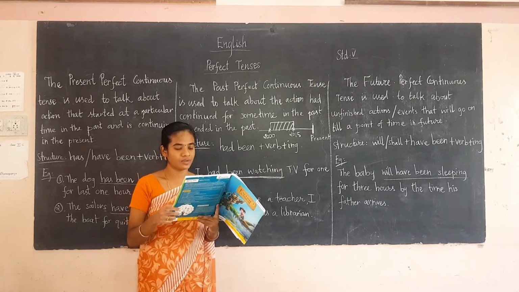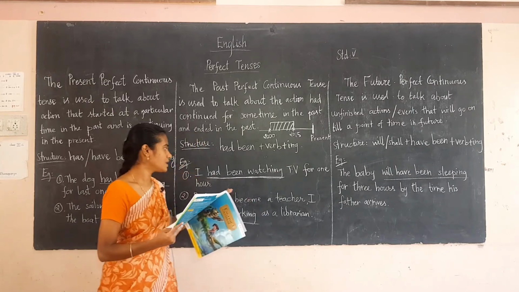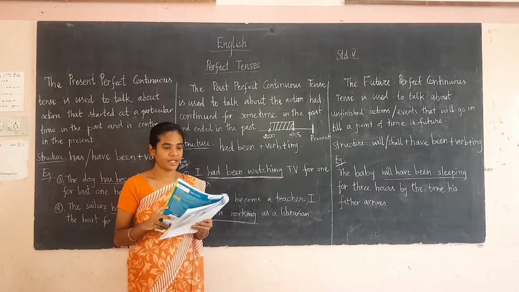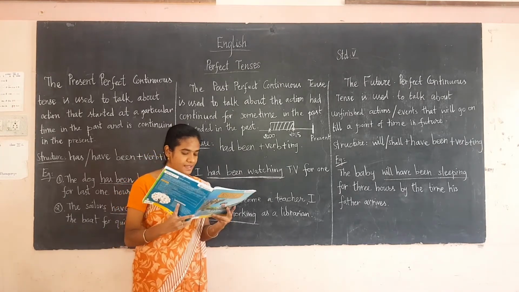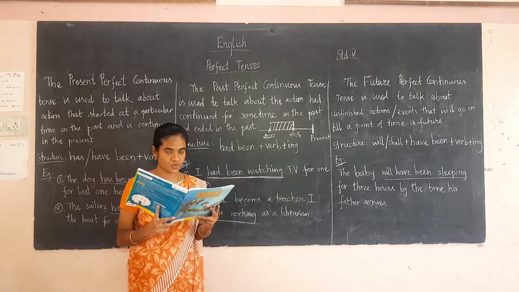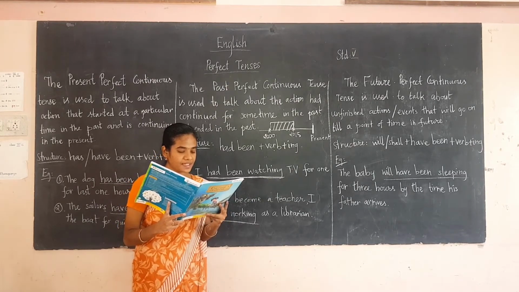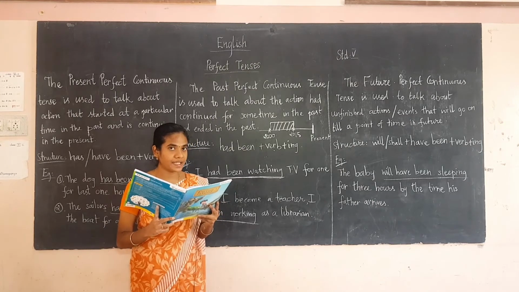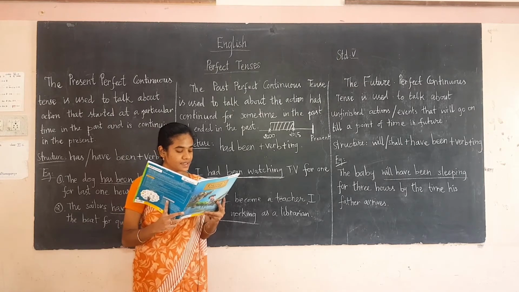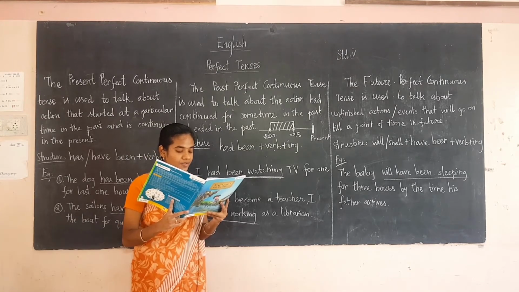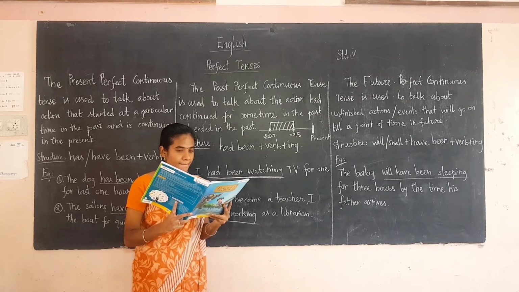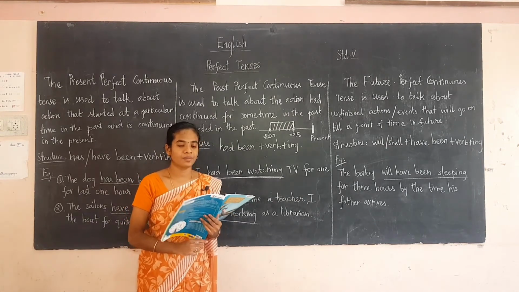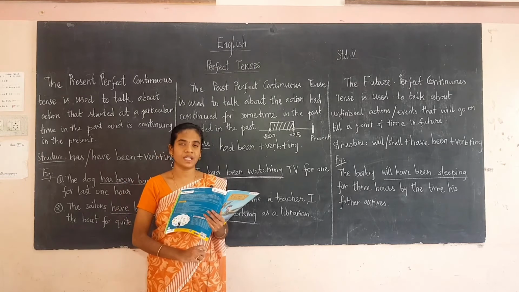Under those examples, I had been watching TV for 1 hour. So keep this in mind. Here also some more examples are given. See page number 52. Sachin and Ruben had been singing on a truck on their way home. So here, had been singing. Next, they had been driving the car for half a day before they ran out of petrol. Here, had been driving. Viva had been playing football for 5 years before she met with an accident.